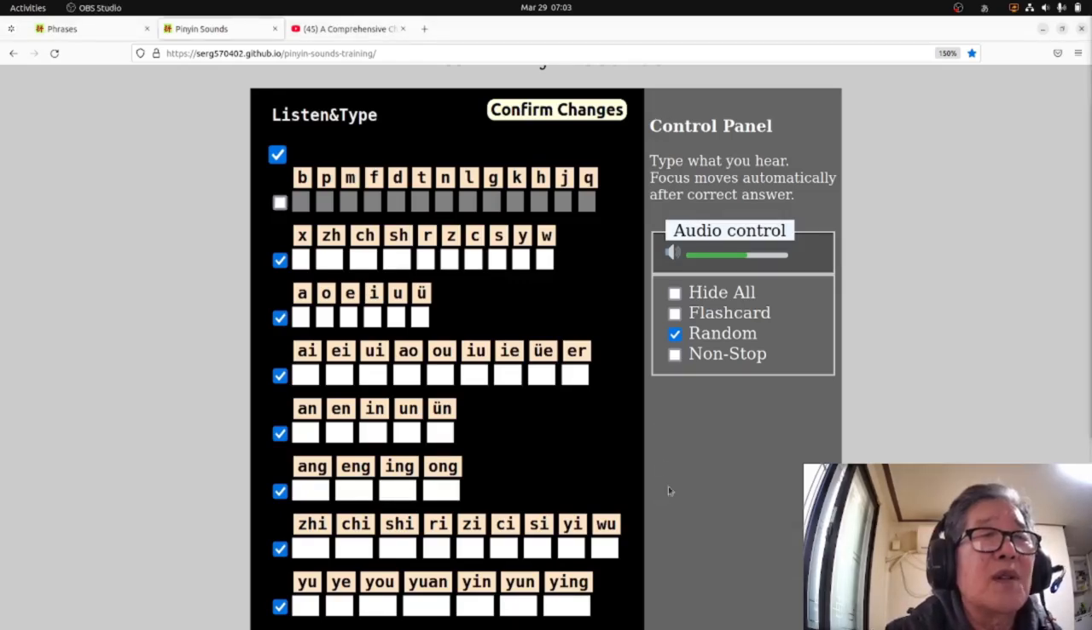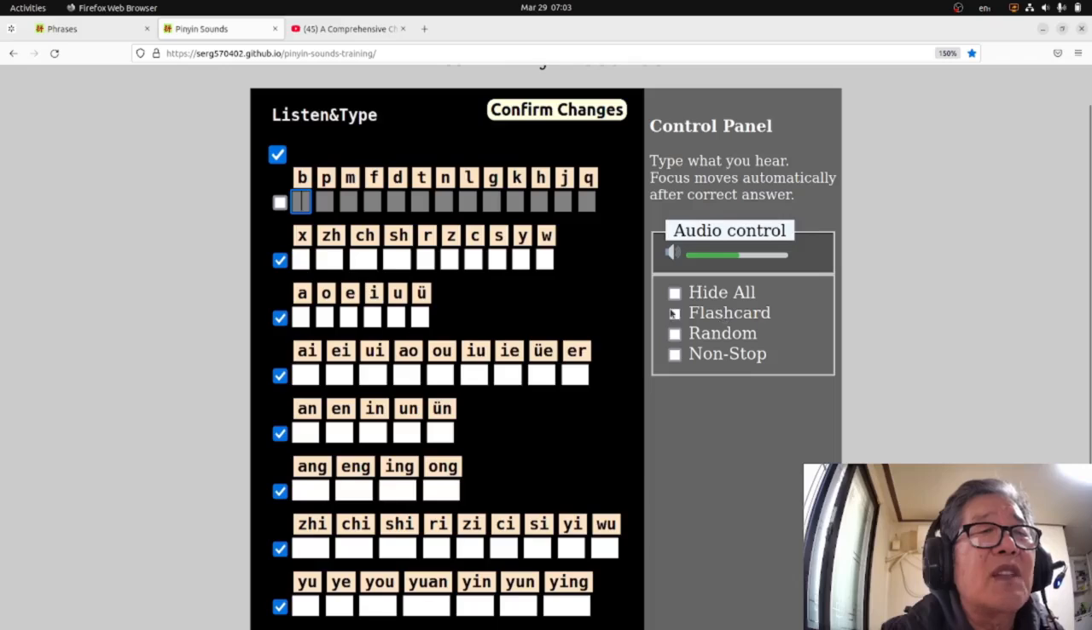On the right column, which is called control panel, we see some audio control. You can increase the volume or decrease it. You can turn it off or turn it on, and so on. There are also checkboxes that also change the behavior of these elements.